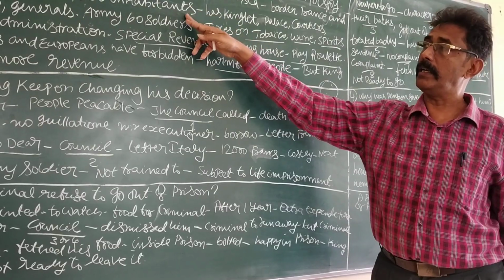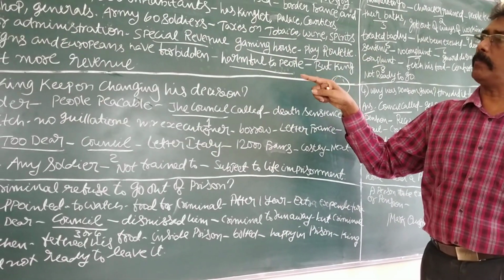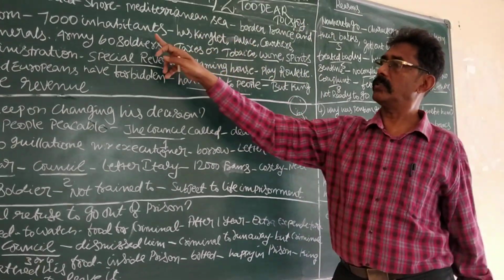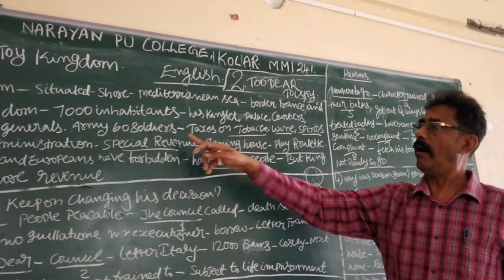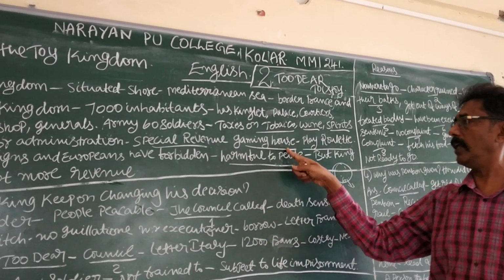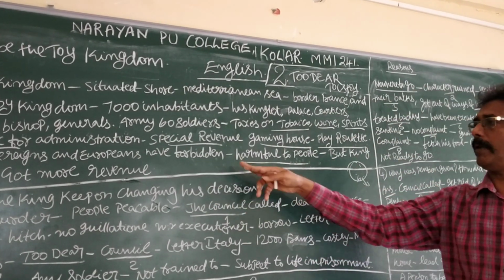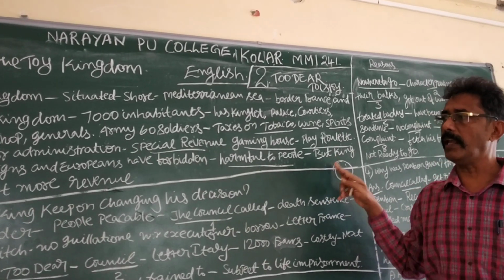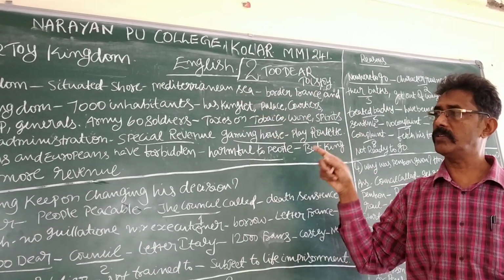The kingdom name is Monaco Kingdom. Describe the tiny kingdom. What are the important things? Mediterranean Sea, border France, Italy, 7,000 inhabitants, kinglet, palace, these are there. Army only 60 soldiers, taxes on 4 things, and special revenue gaming laws. People play roulette there. Germans and Europeans have stopped it, banned, forbidden. It is very dangerous. But the king started to run this gaming house. It is a quarter summary of this short story.